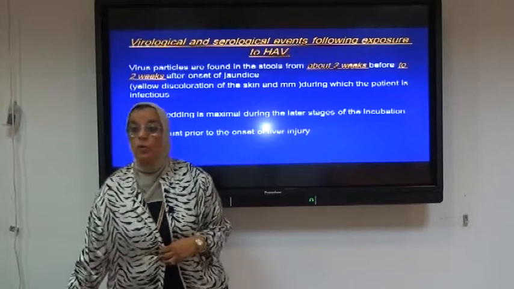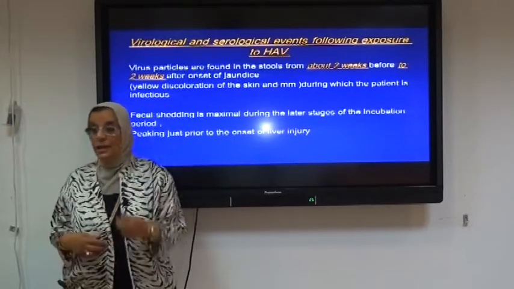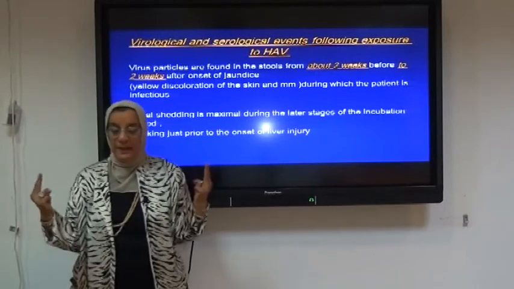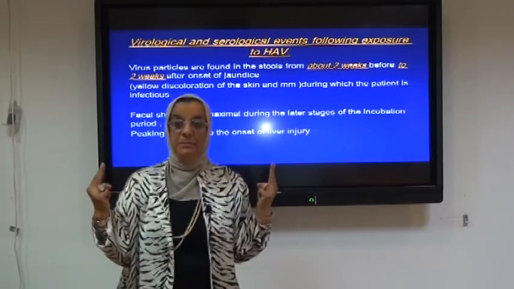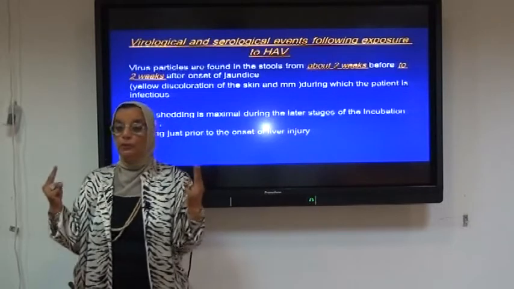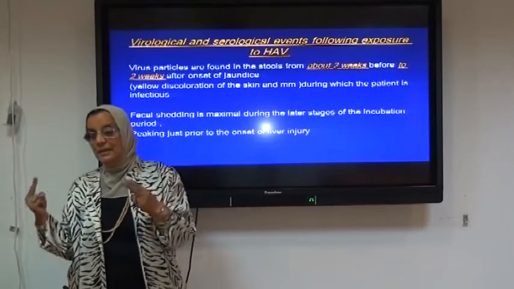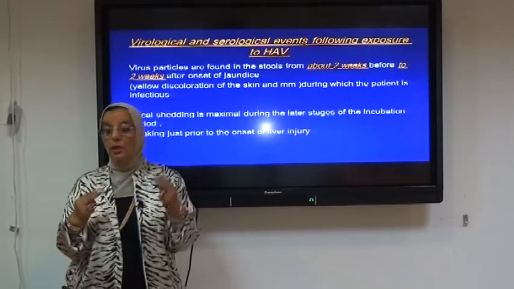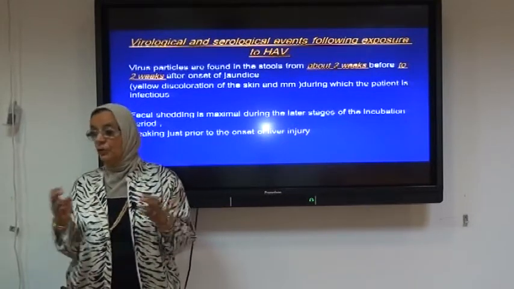Virus particles are almost found in the stool 2 weeks before and 2 weeks after the infection. This means that the virus can be transmitted by contaminated food and drinks or by the contaminated stool of the infected patient 2 weeks before and 2 weeks after the onset of jaundice.